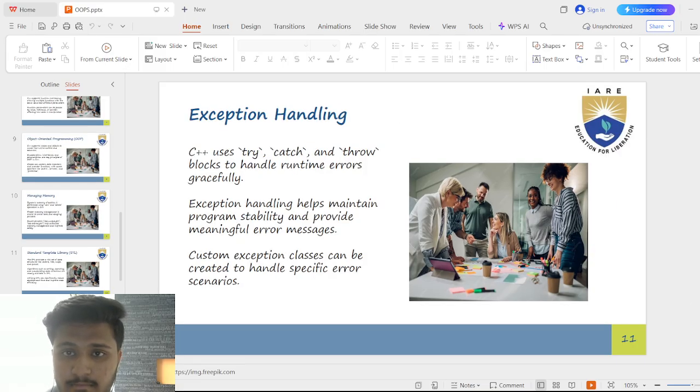Exception handling. Try block. This is where you put the code that might cause a problem, like dividing by 0 or opening a missing file. Throw statement. When something goes wrong, you throw an error. Think of it like raising a flag that says, oops, something bad happened. Catch block. This catches the error thrown and lets the program handle it without crashing. You can print a message or take corrective action.